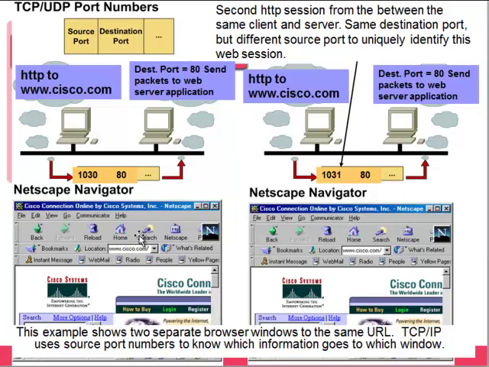Well, that's where it uses the source port. Who is that coming from? If I click the link over here, even though we're both going to port 80, this one's coming from port 1031 and this one's coming from port 1030. So we have to use that source port and the destination port in combination to know who we're coming from and where we're going to.